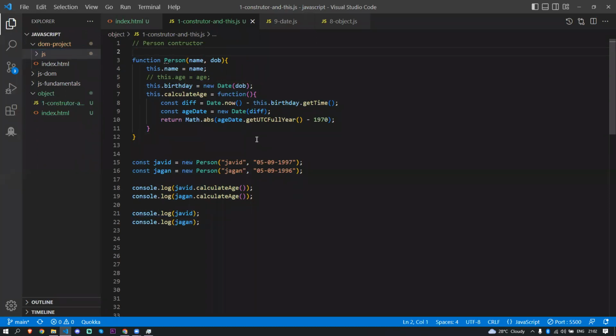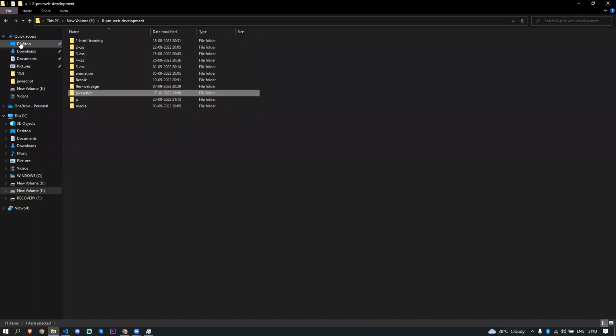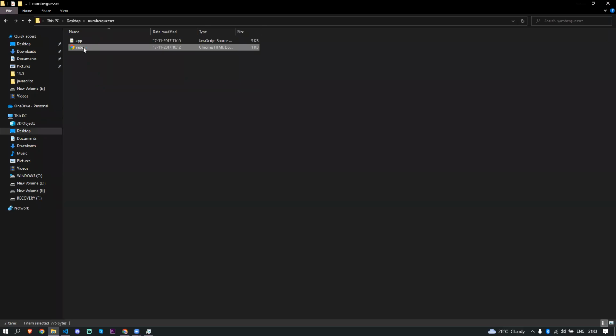I didn't find anything like this, so that's what I'm saying. If you find, you can take that also, no problem. But just make sure to go and practice each and every day what we are learning. That's what I need. Also, I just created a DOM game for you, the number guesser.